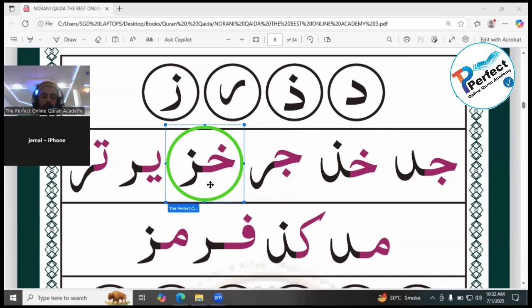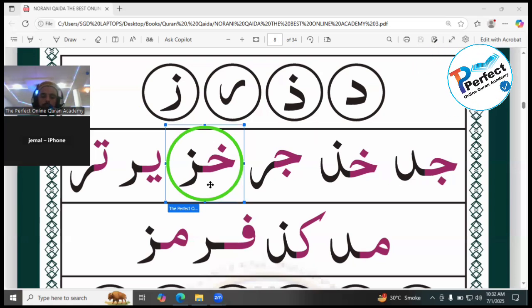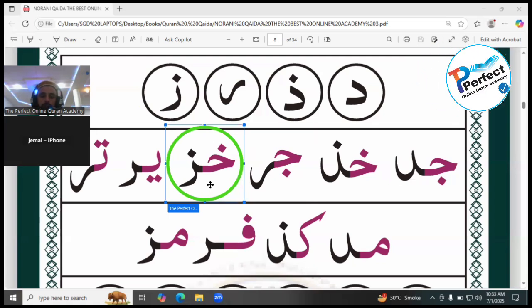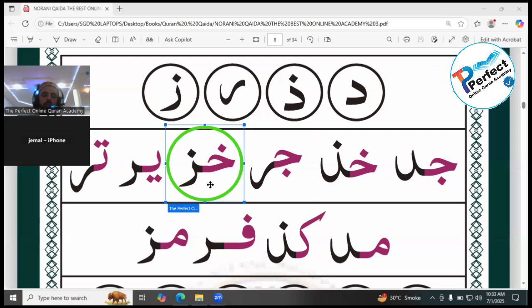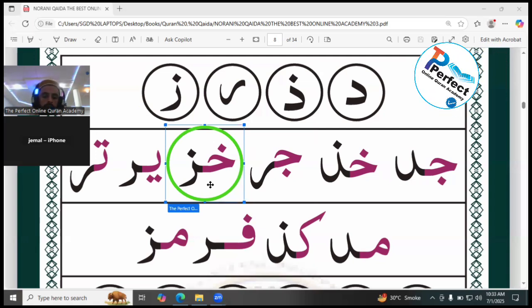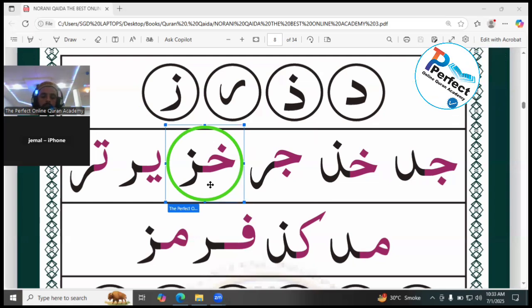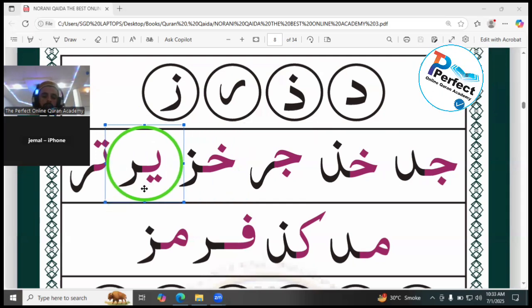Khaza. This is the half shape of the kha, and kha has one dot above it. The pink color letter is kha, and kha is a bold letter. There are 7 bold letters. These letters are pronounced with a heavy and strong voice: kha, sa, da, ta, za, ghain, and qaf. This is bold. The black one is za. Khaza. Moving to the next one, yara.